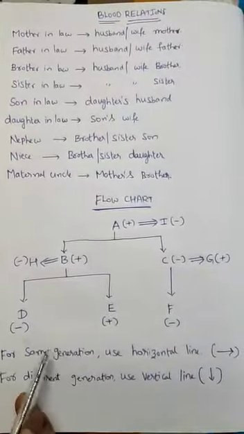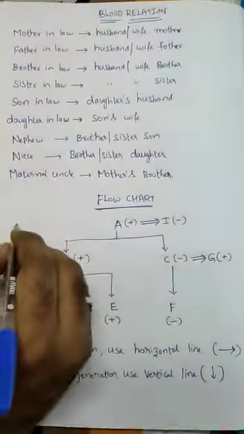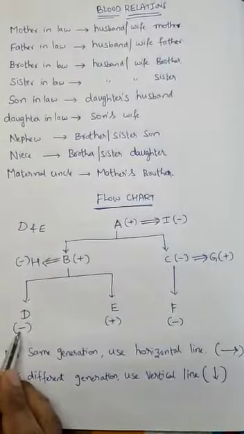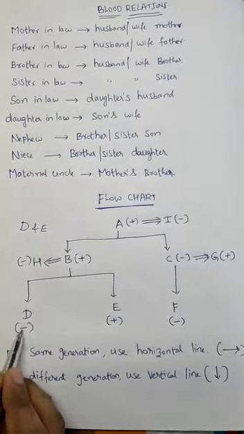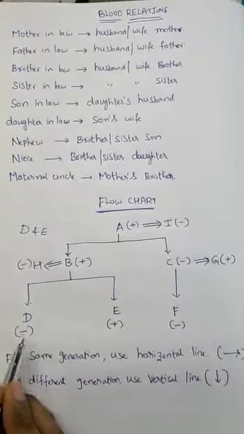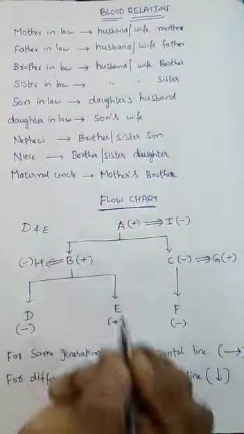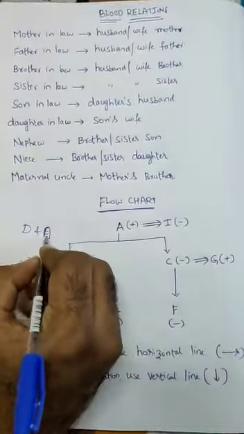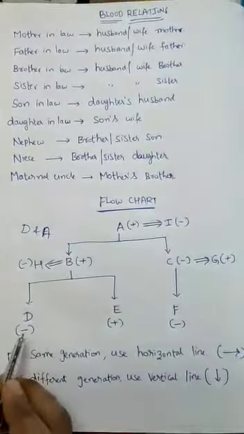For example, if they ask what is the relation between D and A, D is the granddaughter of A. By seeing this minus, we can identify whether it is a son or daughter.